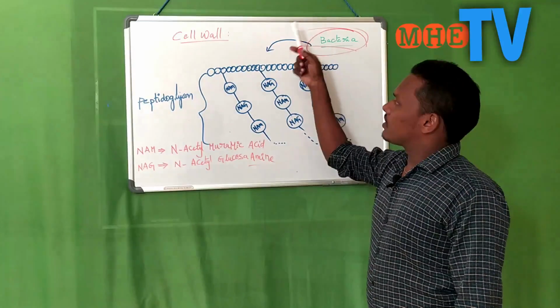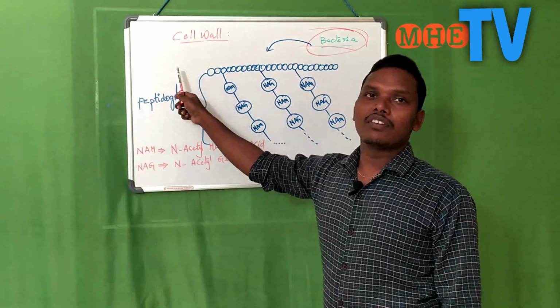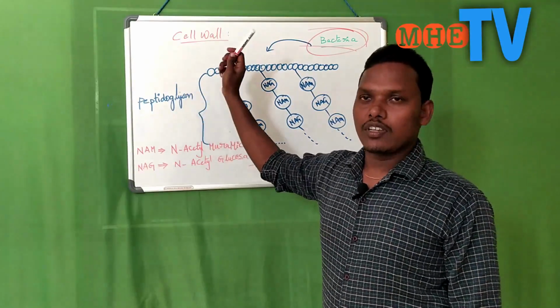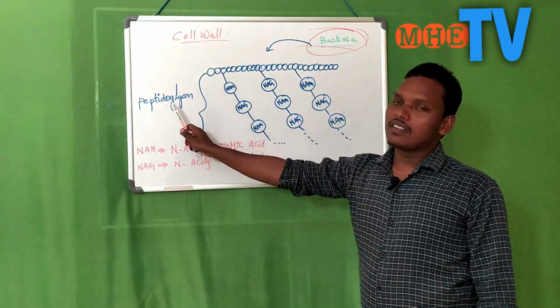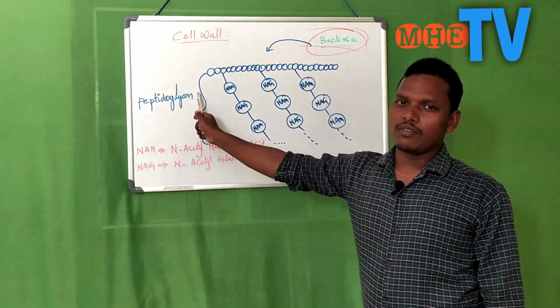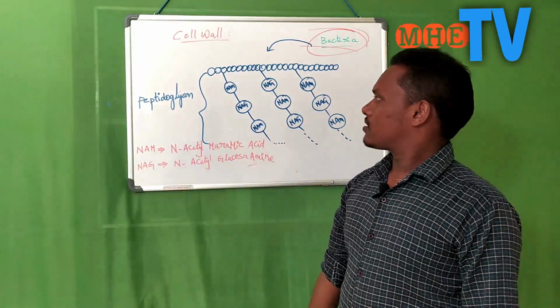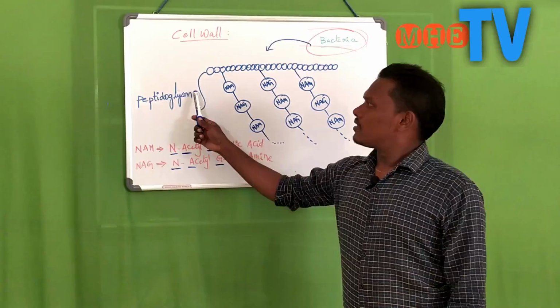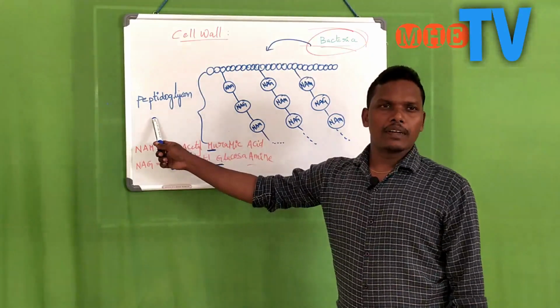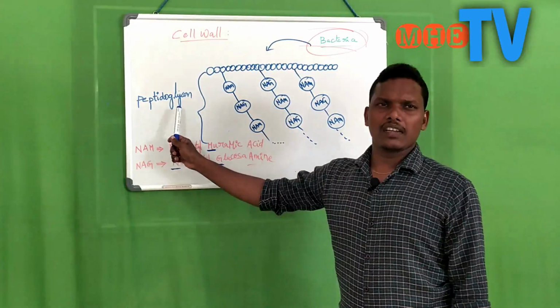Cell wall in bacteria. The bacterial cell wall is quite different from the plant cell wall in composition. The main portion of the cell wall is peptidoglycan. Peptidoglycan comprises a peptide part and a glycan part.